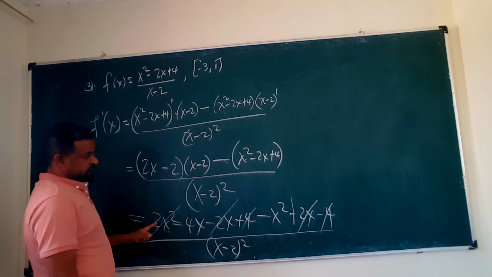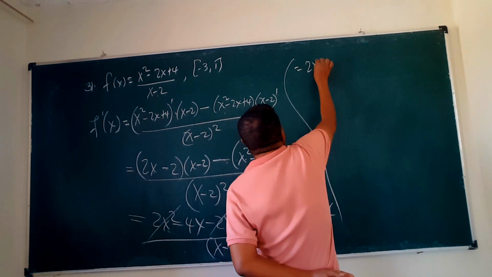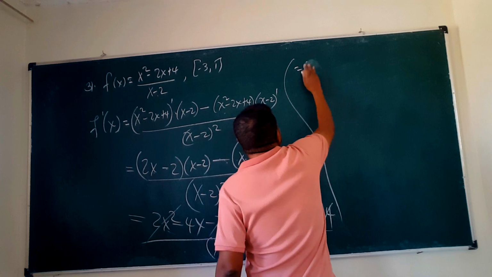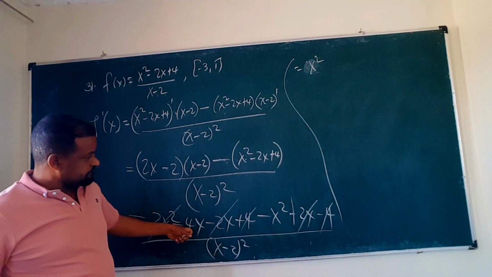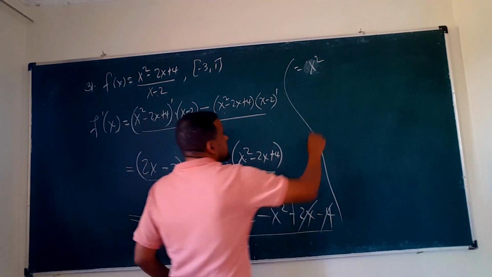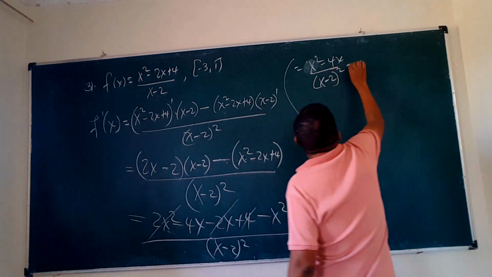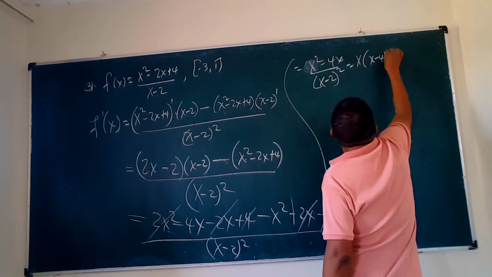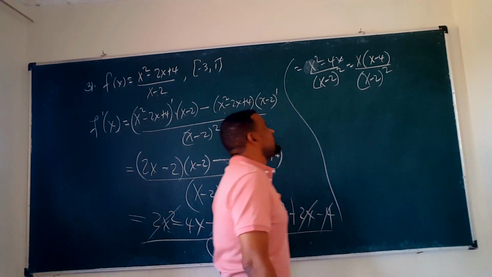So 2x squared minus x squared is x squared, and negative 4x remains. Common factor x on top: x times x minus 4 over x minus 2 the whole squared. This is the derivative.